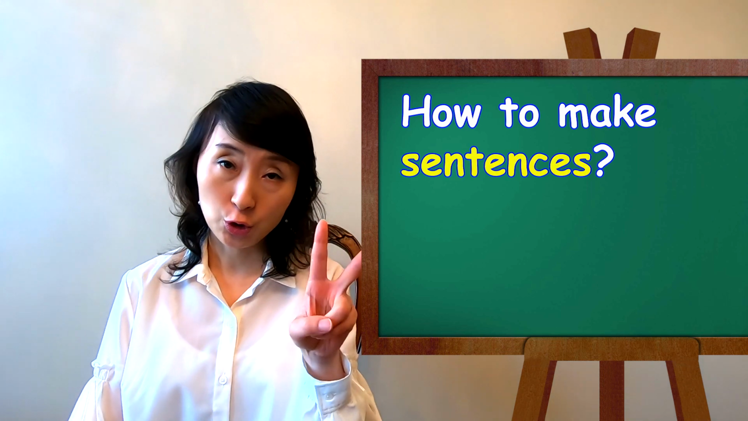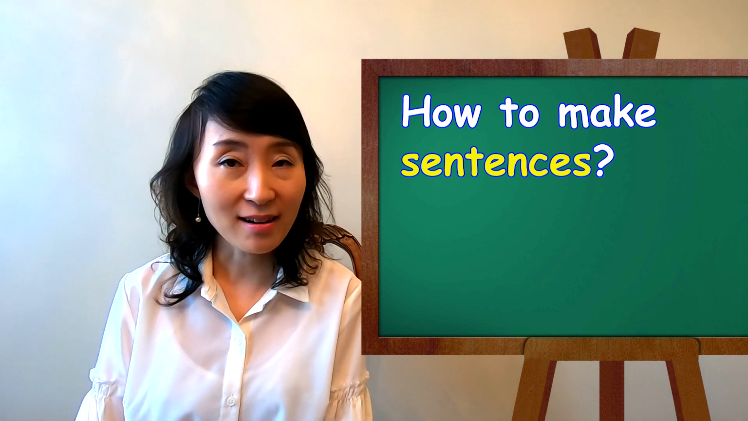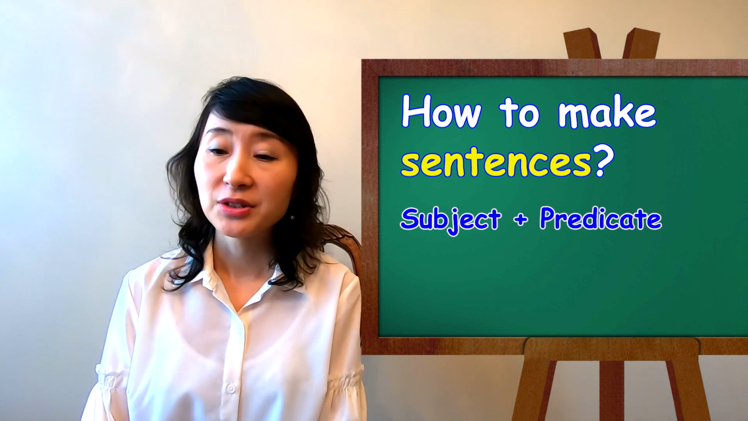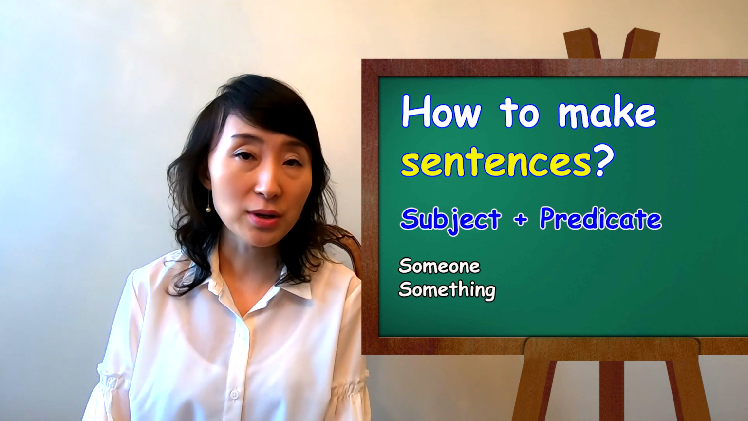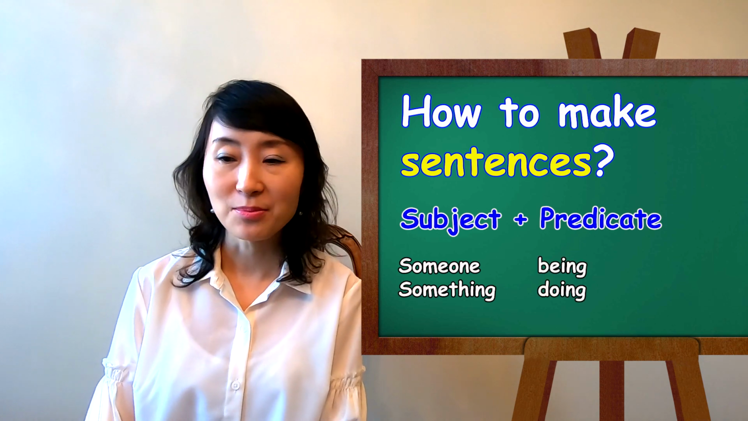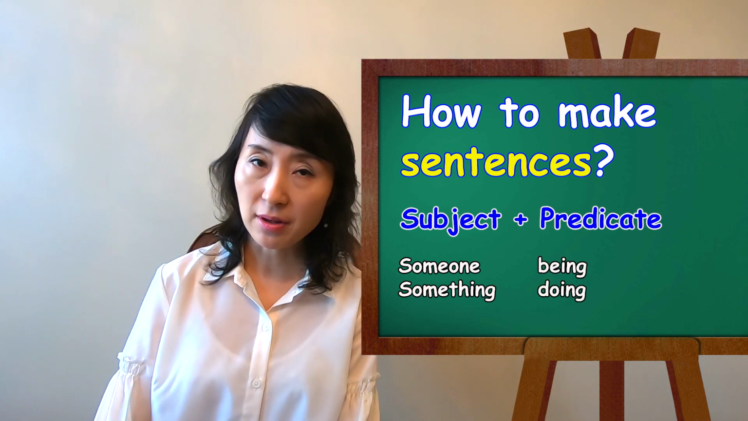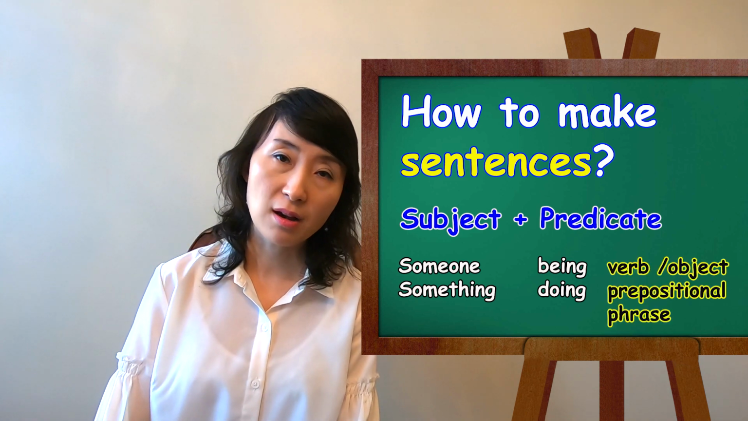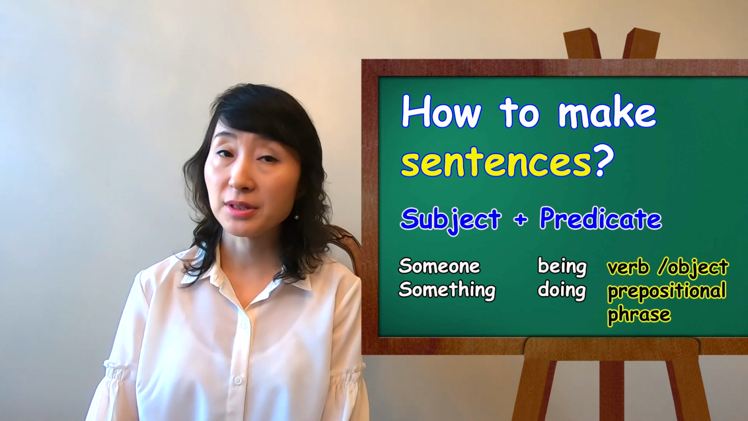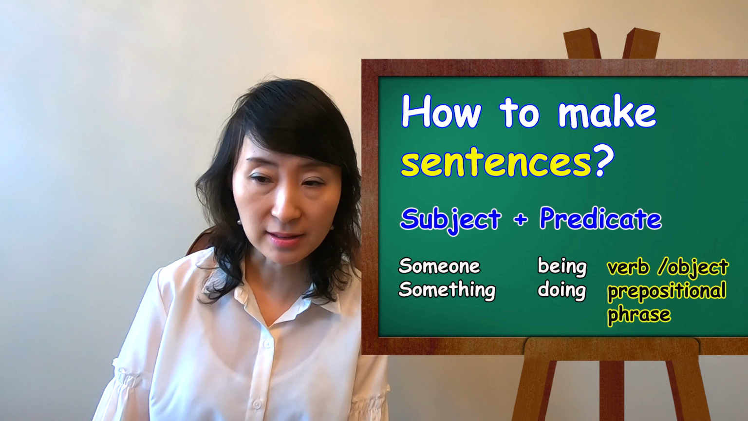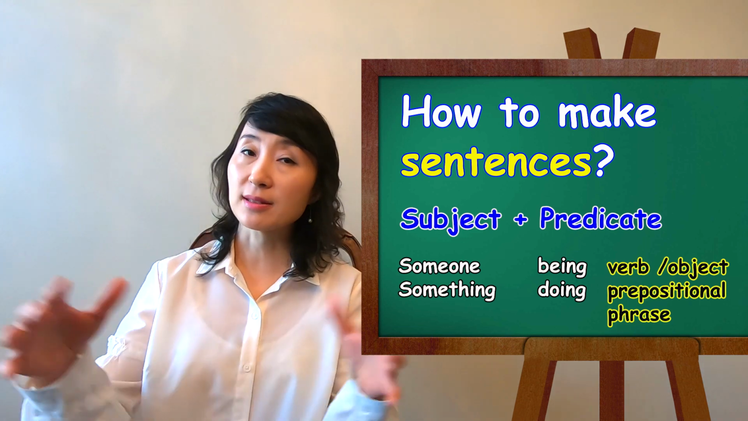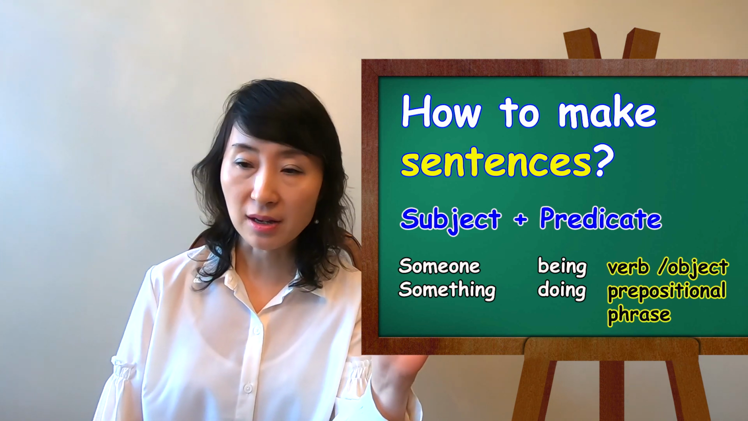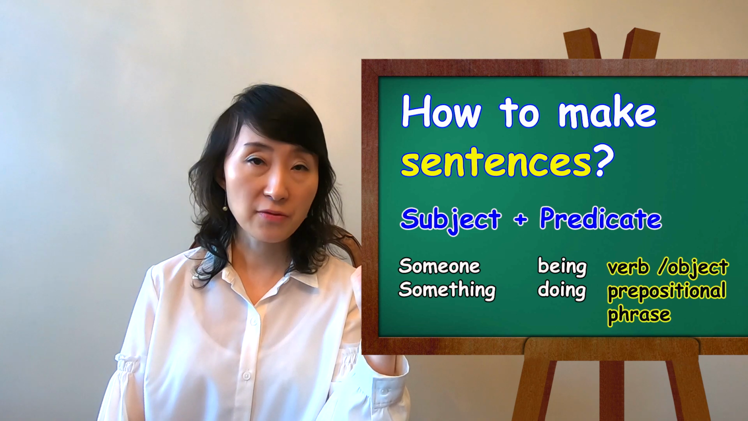Sentences need two parts. Do you know what they are? Subject and predicate. Subject means someone or something. Predicate means what the someone or something is being or doing. So usually we put verb, object, and prepositional phrase. So when you make a sentence, you are going to put subject, verb, object, prepositional phrase.